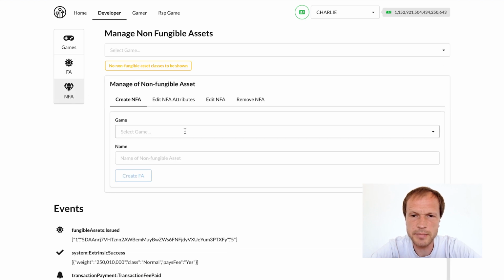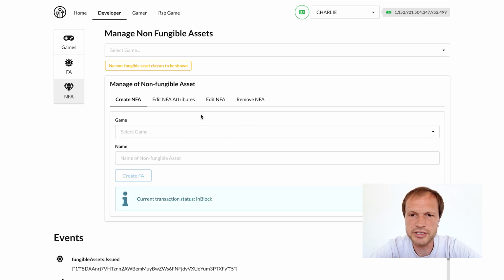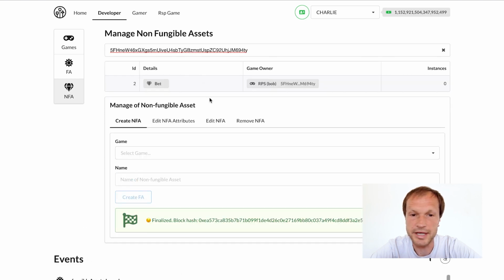Now we'll set up an NFA. We'll create a bet NFA. This is a class from which instances are created by the game via some mechanics.